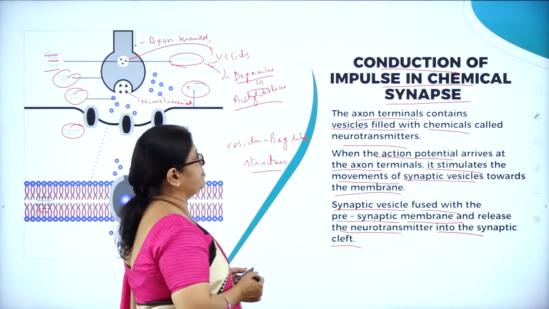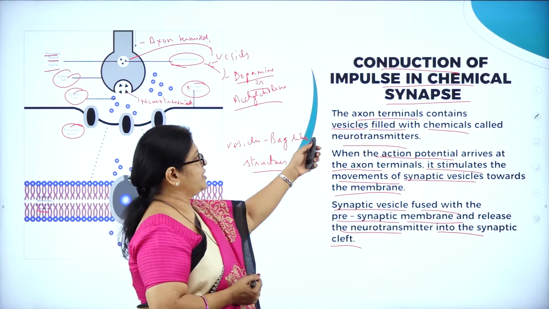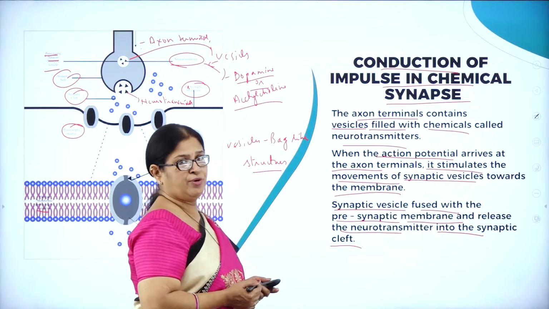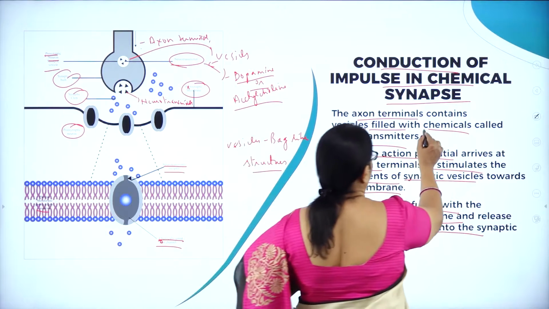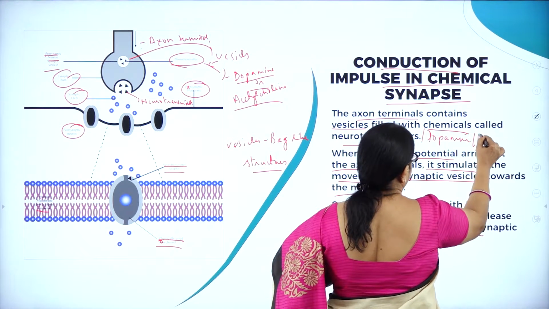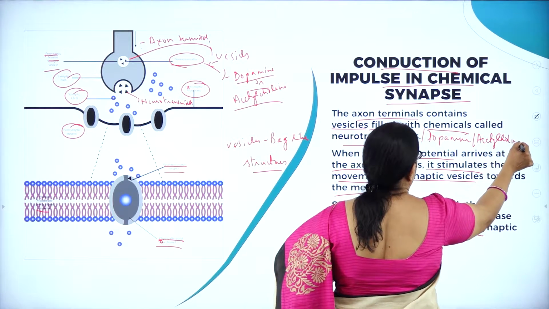So conduction of impulse in a chemical synapse can be studied like this: the axon terminals contain vesicles. Here you can see the vesicles filled with chemicals called neurotransmitters, which may be either dopamine or acetylcholine.